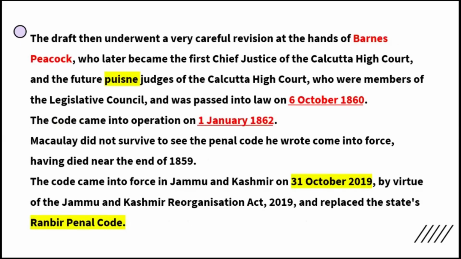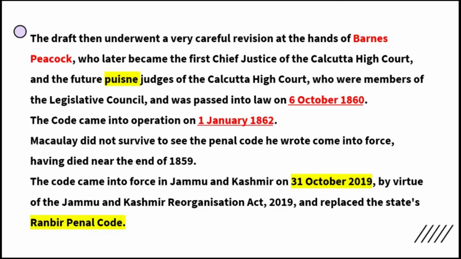The draft underwent a very careful revision at the hands of Barnes Peacock, who later became the first Chief Justice of the Calcutta High Court, and was passed into law by the Legislative Council on 6th October 1860. This date is very important. When was Indian Penal Code enacted? 6th October 1860. When it came into operation? On 1st January 1862. So the Indian Penal Code is in existence from 6th October 1860, but it became a law enforceable only from 1st January 1862. That is called the effective date.